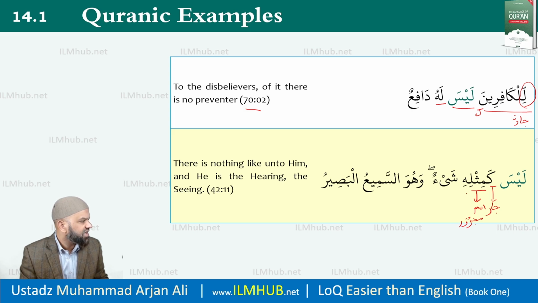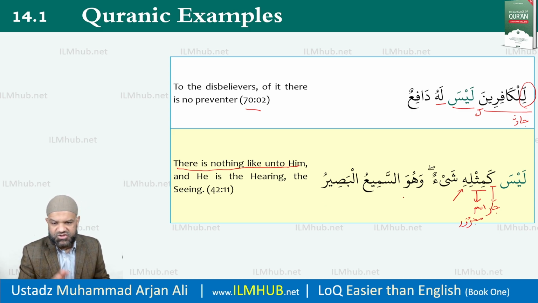That's your ism majroor. The 'hi' is your mudaf ilayhi because it's an attached pronoun to a noun, an ism. So mithl, for example, is the noun, and ka, so like him, ka mithlihi, like him. So not like him, shay'un, anything. So there is nothing like unto him. This is the translation. And you see this structure quite often in the Quran, so pay attention to that, inshallah.